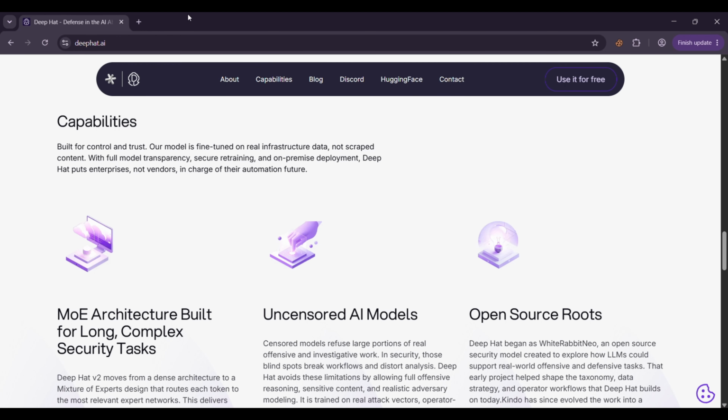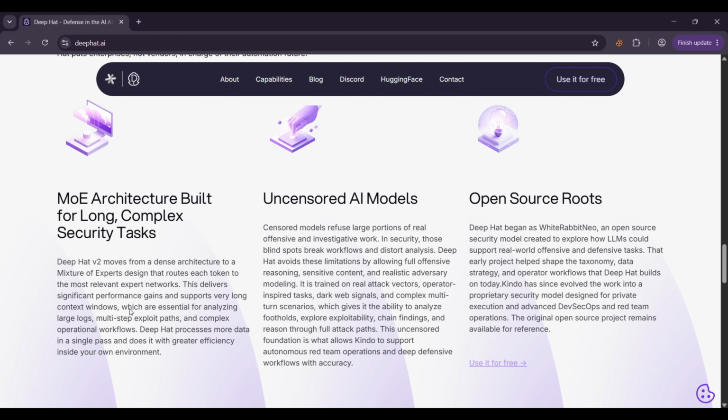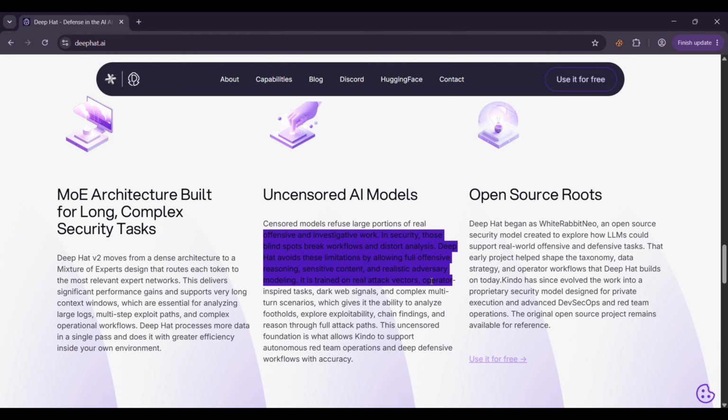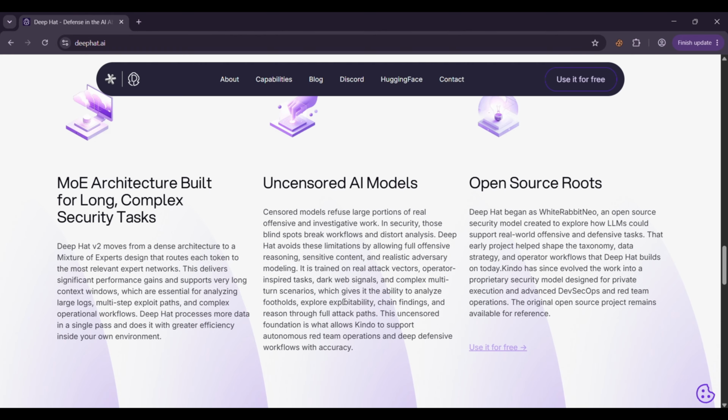Now let's quickly look at some of the capabilities highlighted by DeepHat. Long context security reasoning. Offensive and defensive security workflows. Complex multi-step analysis. Attack path reasoning. Security research. Tool-assisted technical workflows. And potentially much more detailed responses to security-related prompts than you would normally receive from a general-purpose AI. And that's exactly what we're going to test. Let's actually open DeepHat and see what happens.